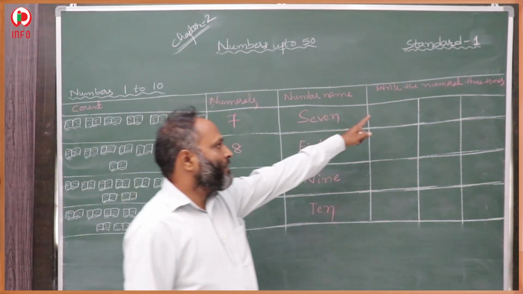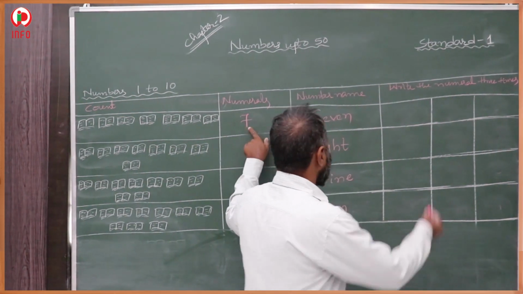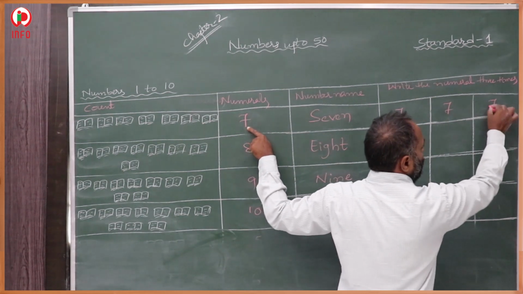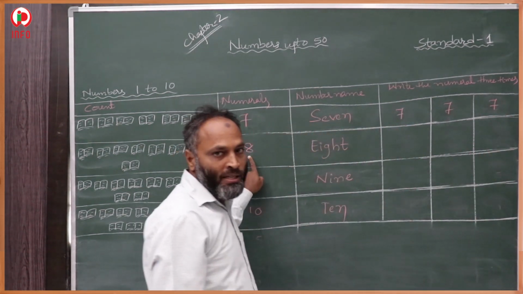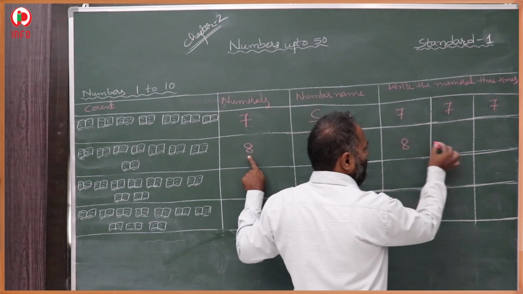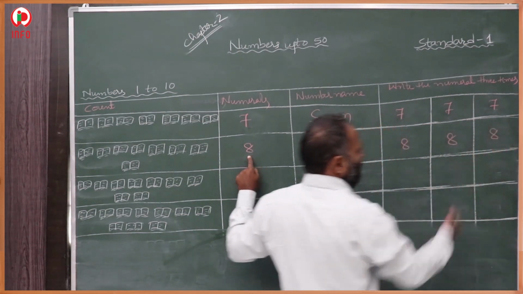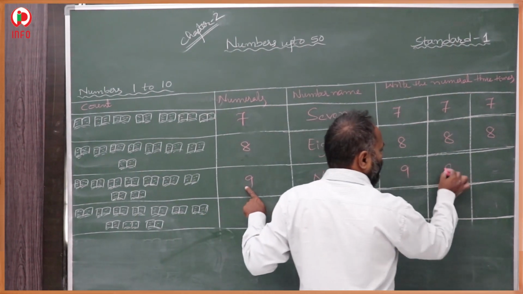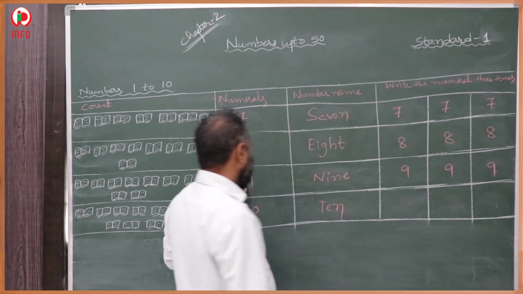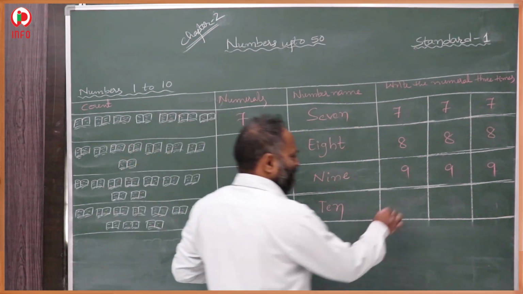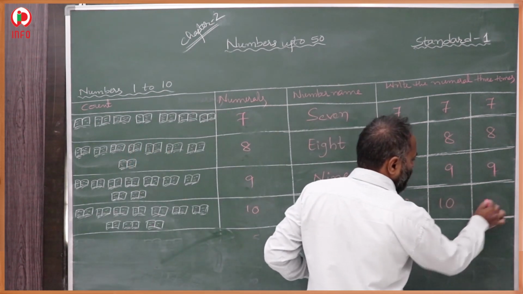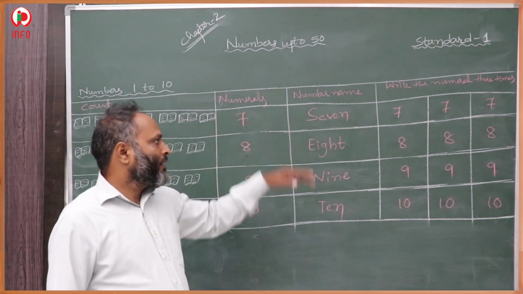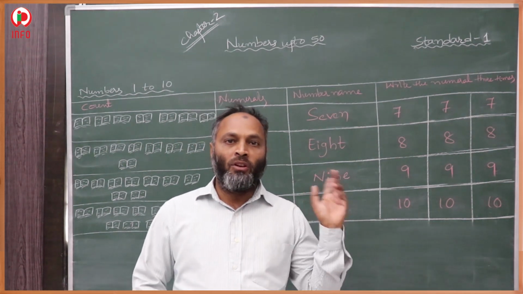So we have to write the numerals here 3 times. What is there here? 7. 7 three times: 7, 7, 7. And here 8 three times: 8, 8, 8. Next 9 three times: 9, 9, 9. Next 10 three times: 10, 10, 10. So in this way we have to complete the given box. First we have to count and write.